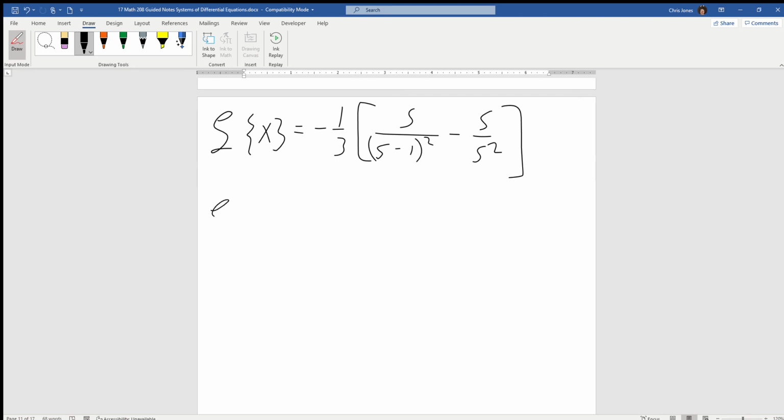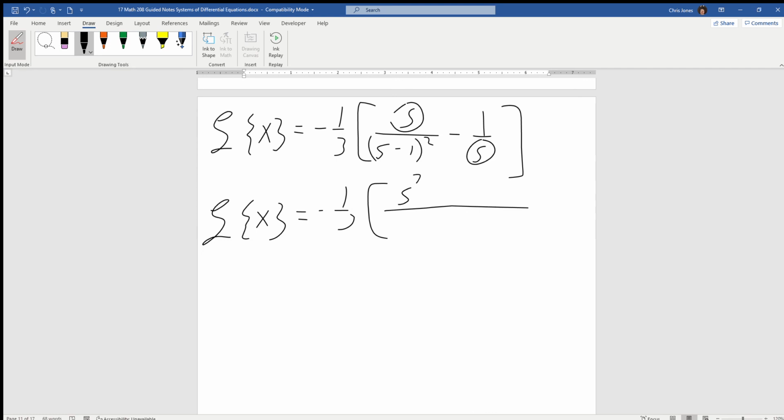and we can just say L of x is going to be equal to minus 1/3, getting a common denominator. Now notice s over s squared just turns into 1 over s, so that makes it really nice and easy. Common denominator is going to be s over s minus 1 squared. So we're going to multiply this s by the s here, so we're going to get s squared minus, we're going to multiply by s minus 1 squared. So we're basically cross multiplying there. And our common denominator is going to be s minus 1 squared.